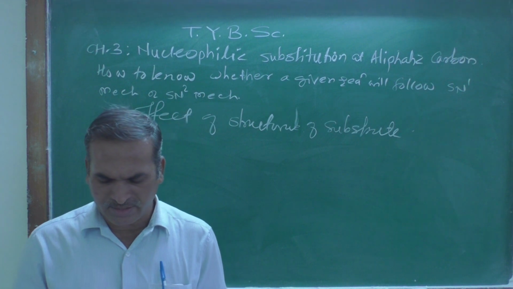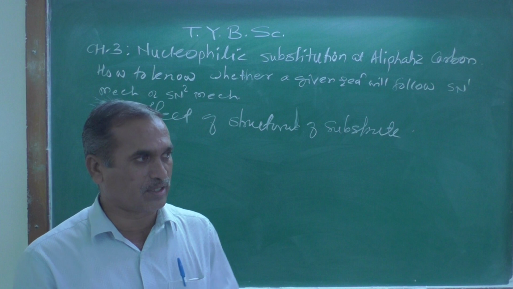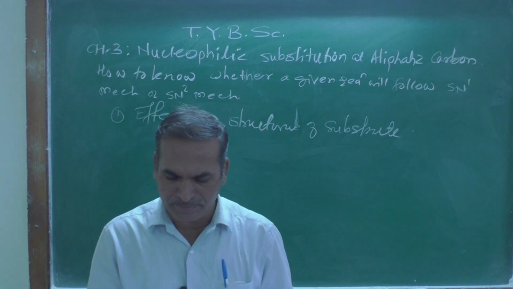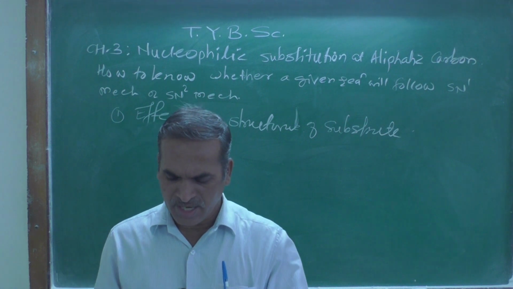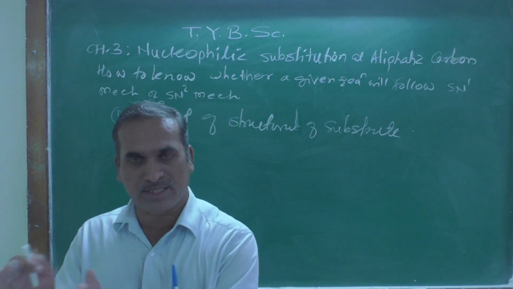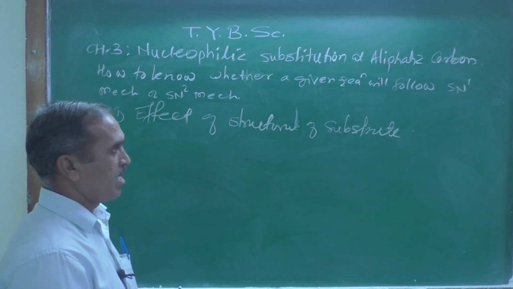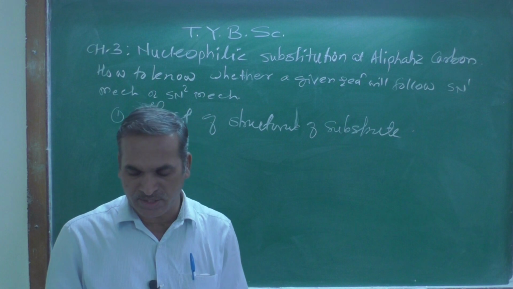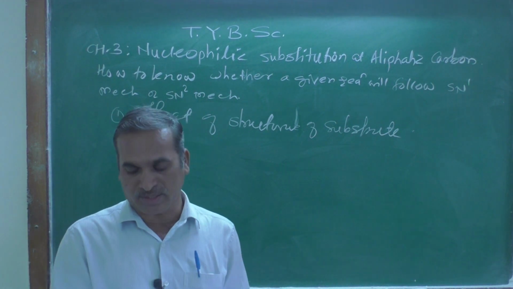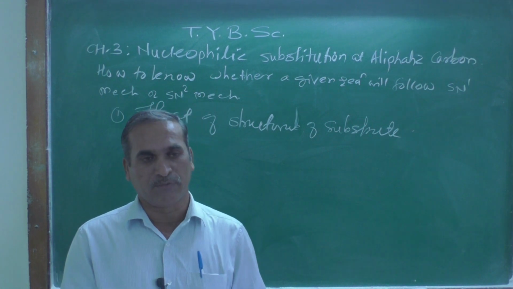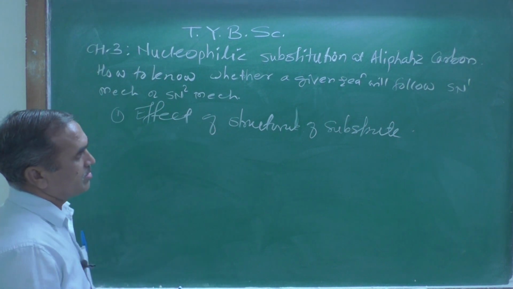There are two factors operating. One is steric hindrance and second one is stabilization of positive charge. These are the two factors which operate on the structure of the substrate.